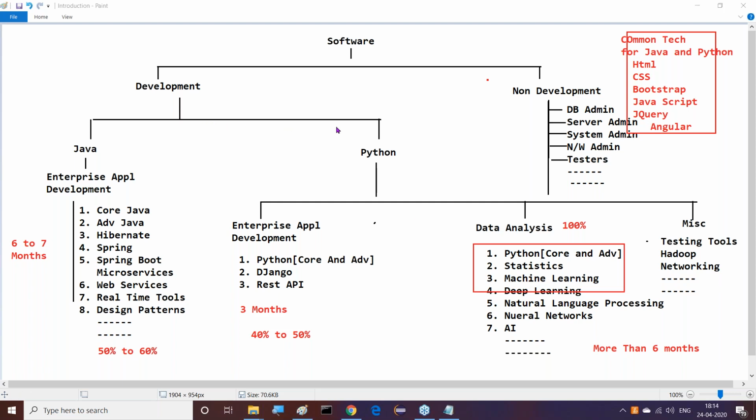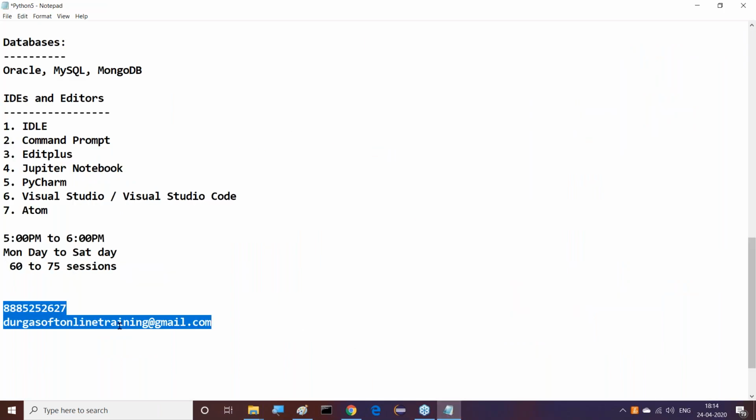What's the fee of this course? Just one time talk with our admin people, guys, regarding payment related things. No technical issues, I will talk with you. You can talk directly with our admin people. This is the number where Bhavani is the responsible person, and Durgasoft Online Training @gmail.com. Send your information there. They will send you the fees and registration process clearly.